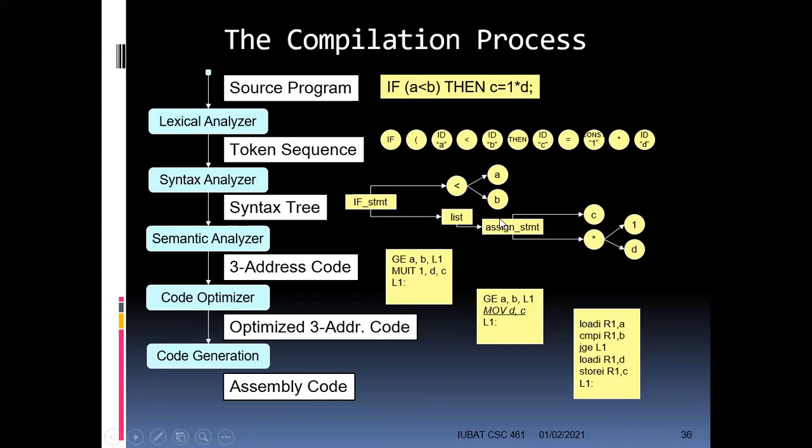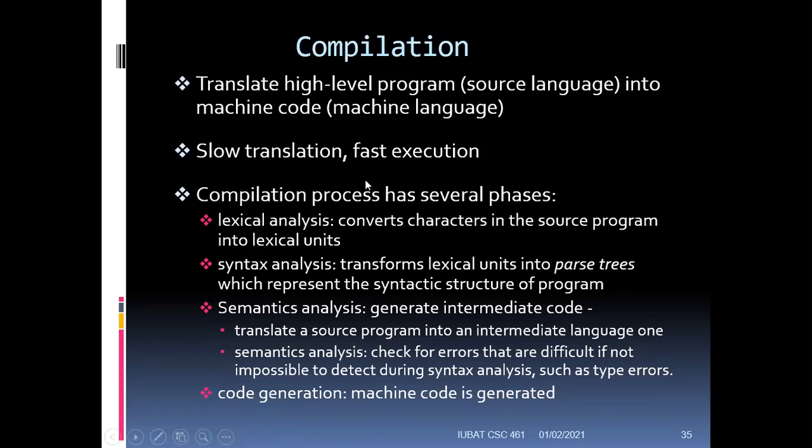Then to make sure the sequence of execution is maintained, we generate a syntax tree, and then we have a three address code which is further optimized by the code optimizer, and finally we generate the assembly code that looks something like this. So this is our whole compilation process, and it is described here. What the compiler does is translate a high level program, that is the source language, into machine code, that is machine language. It provides slow translation but fast execution, and it has several phases.